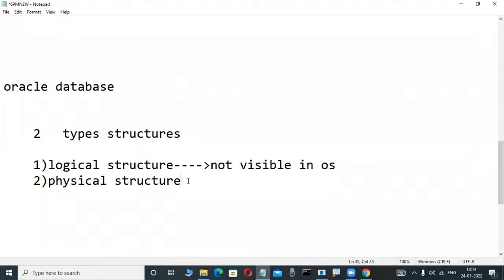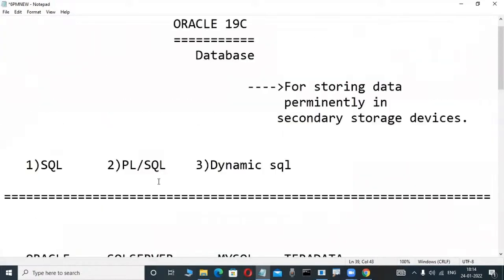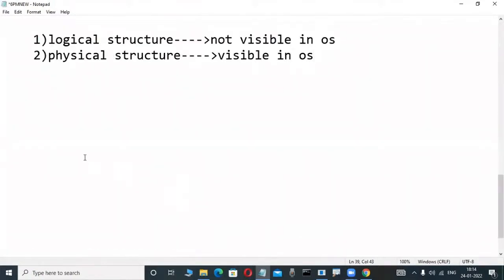A physical structure means whenever we are installing Oracle, SQL Server, DB2, these softwares, physical files are created automatically. I told you in previous classes. That's why a structure which is visible in the operating system is also called a physical structure. These are all things I told in a previous class. Don't worry.